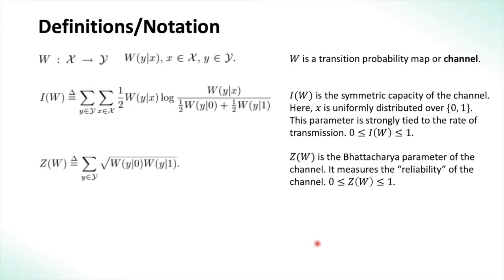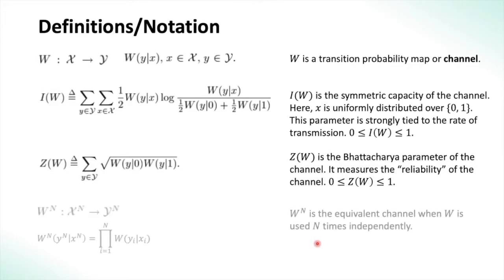Next, we have Z of W, which is the Bhattacharya parameter. It measures the reliability of the channel. Again, Z of W is bounded between 0 and 1. And as you can see, when Z of W is 0, one of either W of y given 0 or W of y given 1 has to be 0, implying that the channel is perfect and I of W is equal to 1 then. Similarly, when Z of W is equal to 1, I of W is equal to 0. It is nice to note this as Z of W and I of W are tied together, and whenever they are at the extreme values, that is 0 or 1, I of W is 1 minus Z of W.